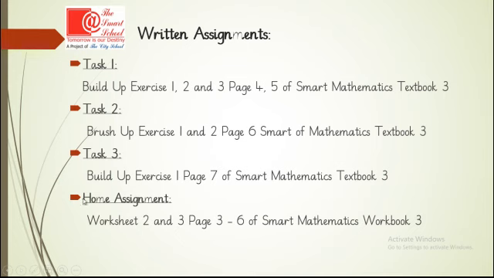And your home assignment is worksheet 2 and 3, page 3 to 6 of Smart Mathematics workbook 3. I hope you know that you will do task 1, 2 and 3 just after this lesson, and for your home assignment you are free to do before your next lesson.